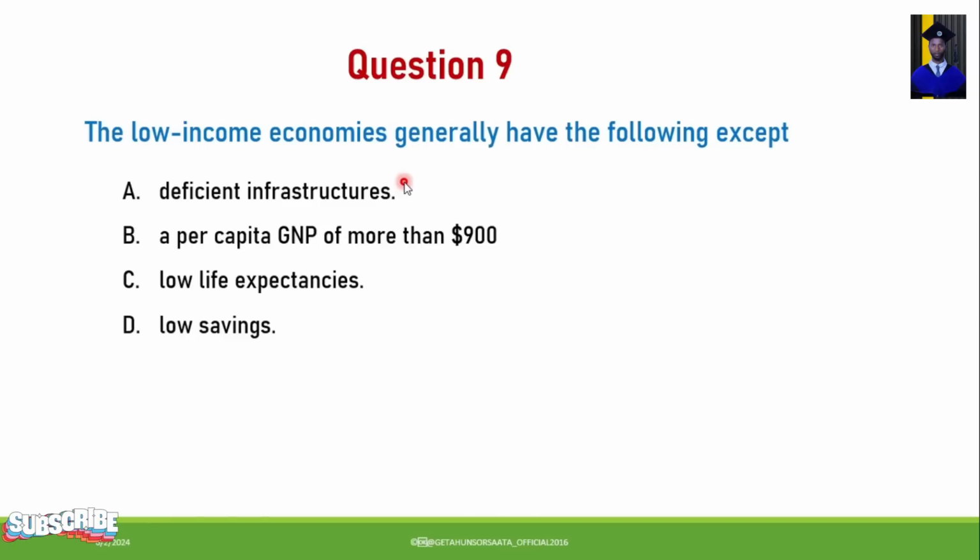Next, the low-income economies generally have the following, except A. Deficient infrastructure. B. A per capita GNP of more than $900. C. Low life expectancies. D. Low saving. So from the listed options, which one does not characterize low-income economies? The correct answer for this question is B. This doesn't characterize low-income economies.